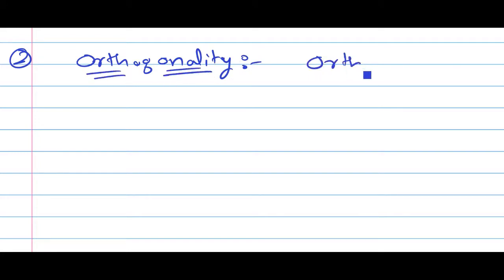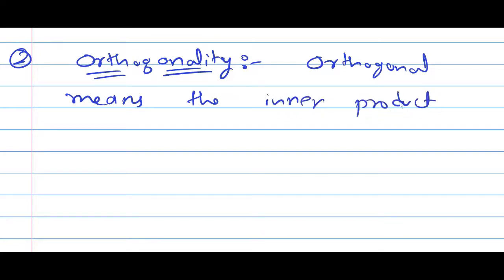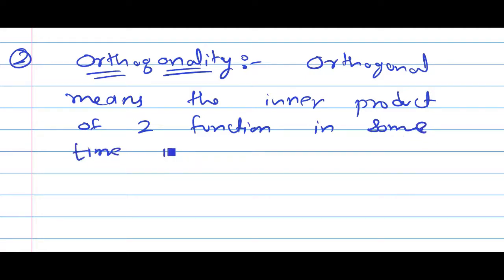Now the next concept is orthogonality. Orthogonal means the inner product of two functions in some time interval is 0.